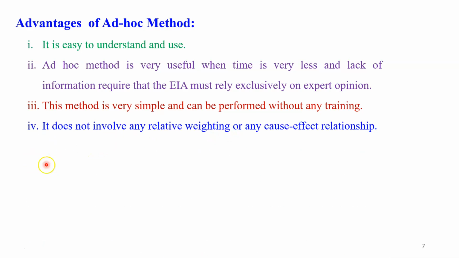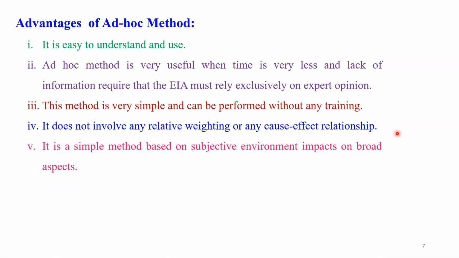Another important feature is that it does not involve any relative weighting or any cause-effect relationships. That is very important. When we include cause-effect relationship analysis, it requires a lot of time, because from various points of view we have to analyze the cause-effect relationship. We have to analyze, and it requires a lot of time. So in this method we are not using such things. Therefore it is very easy and it can be completed within a short time. So this is also an important feature.